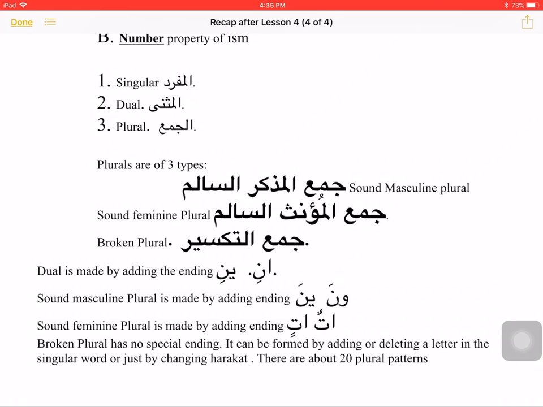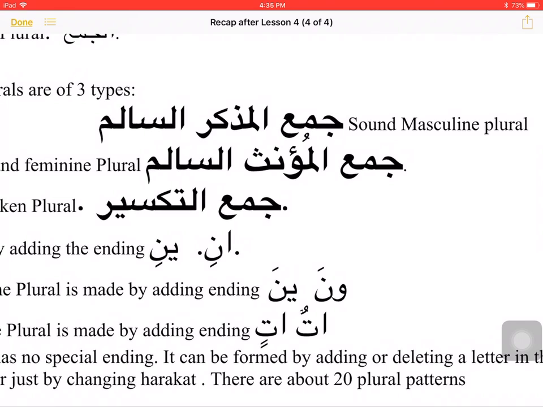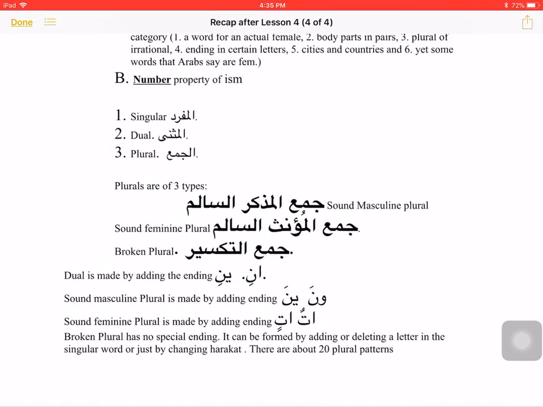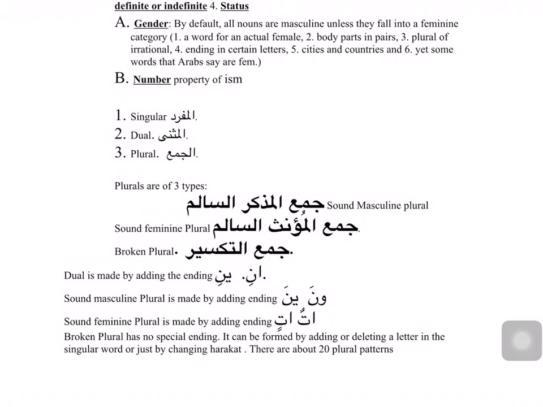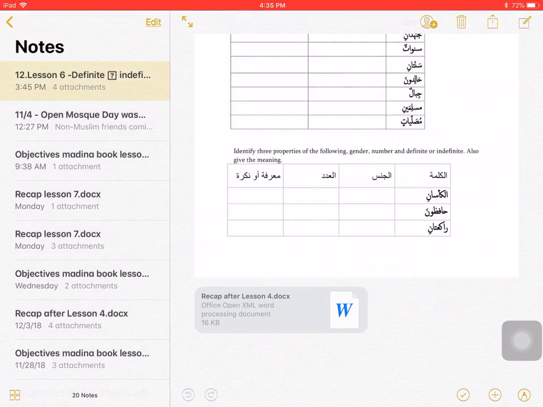So when we get a word, we look at its end. If it has one of the 6 endings, ani, aini, una, ina, atun, atin, we can tell whether it is a muthanna word, jama' mudhakkar salim word, or a jama' mu'annath salim word. But if it does not have any of these 6 endings, the word is either a mufrad word or a jama' taksir word. How will we know? Only vocabulary will help us. So this is what we did in properties of ism up till now.